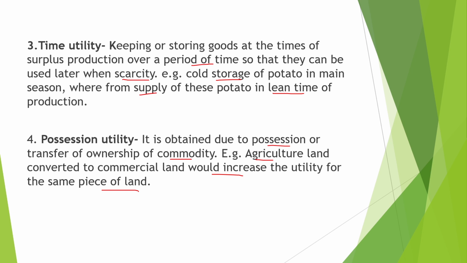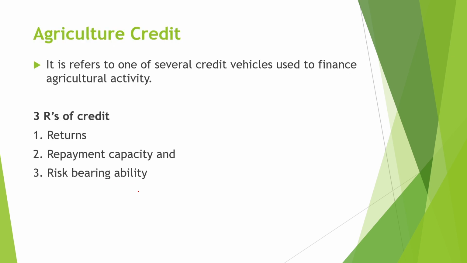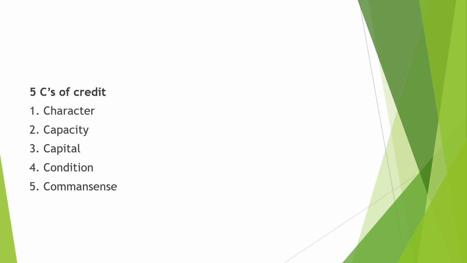Now the next topic is agricultural credit. This word credit is derived from a Latin word creder, which means to trust and believe. The three Rs related to the credit are return, repayment capacity and risk bearing ability. The five Cs related to the credit are character, capacity, capital, condition and common sense.